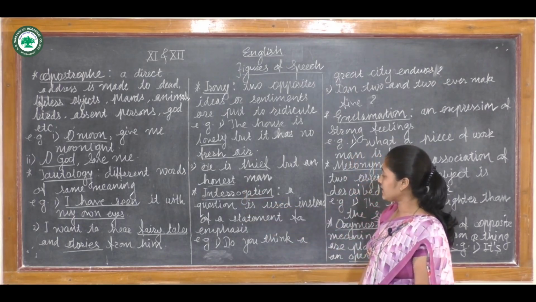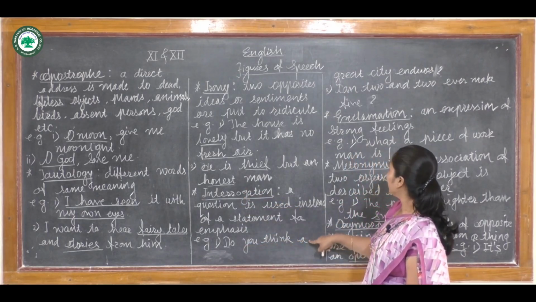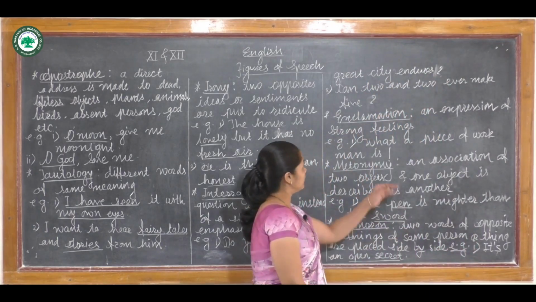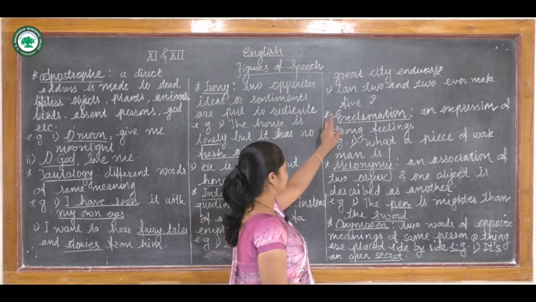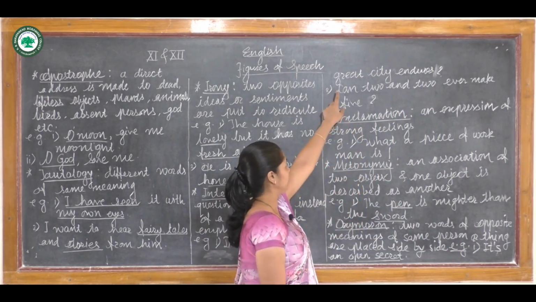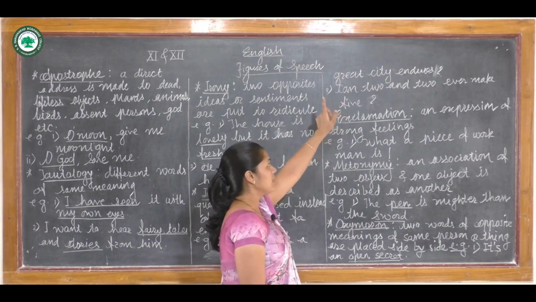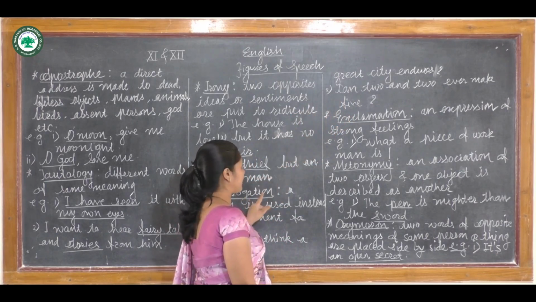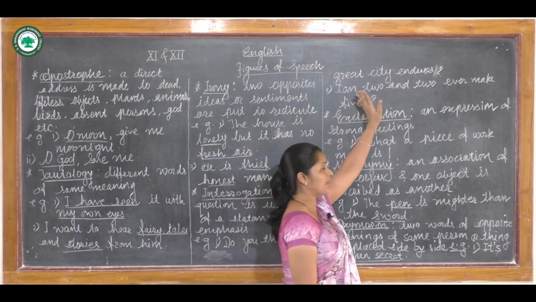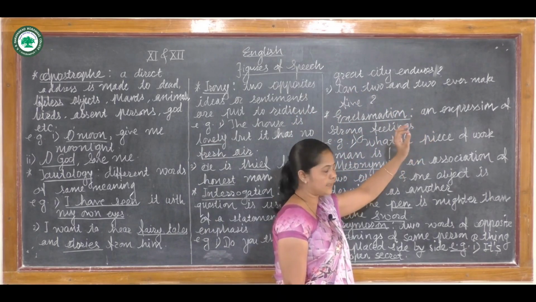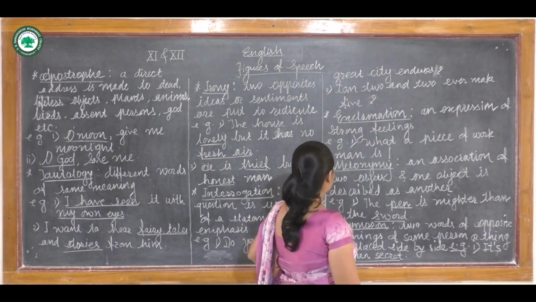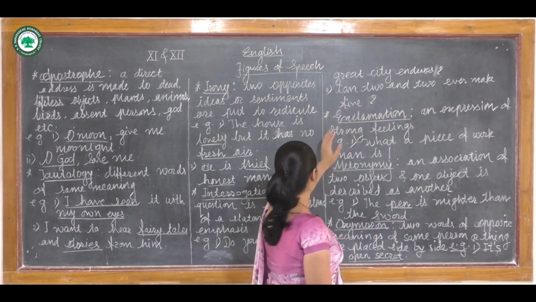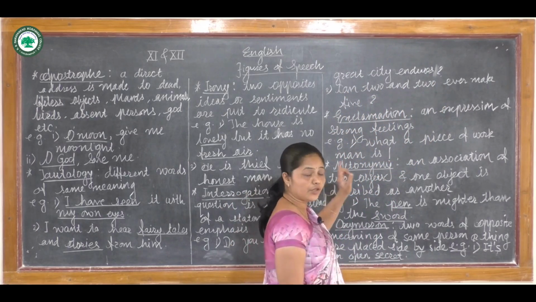Take an example: "Do you think a great city endures?" So in this question, the greatest emphasis is created on the reader, so we can call it interrogation. Instead of a simple, assertive statement, in this figure of speech a question is used, so we can call it interrogation.